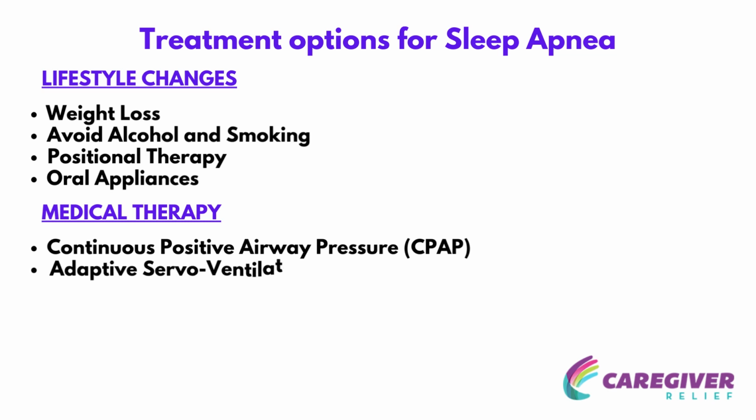Adaptive servo ventilation, ASV. This is a newer form of therapy used to treat central sleep apnea. ASV machines adjust the pressure they deliver based on the patient's breathing patterns. Surgery. For some people, surgery may be an option to help improve sleep apnea symptoms. Possible surgeries involve procedures to remove excess tissue in the airway, widen the airway, or reposition the jaw. It is important to talk to your doctor about the best treatment option for you.